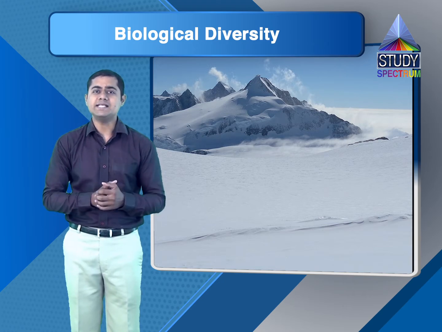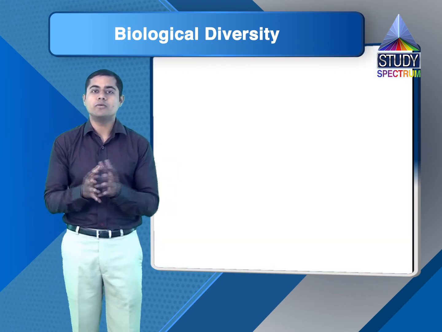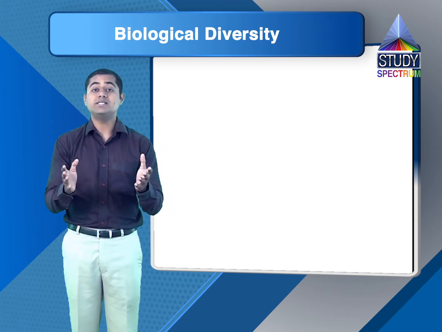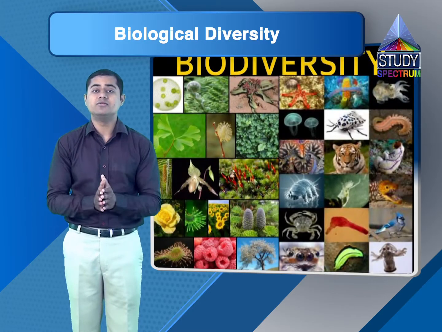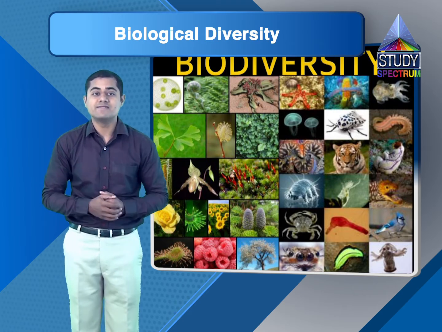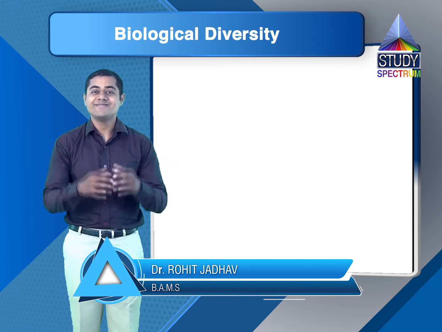Let's go through the questions and answers one by one. The first question is, write answers to the following questions. First, what is meant by biodiversity? We have already seen that the huge variety we see in the living things existing on this earth is called biodiversity.